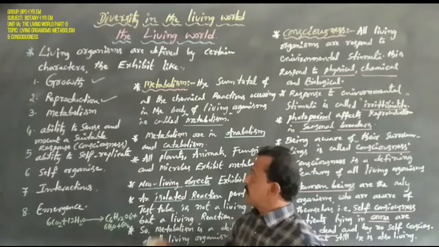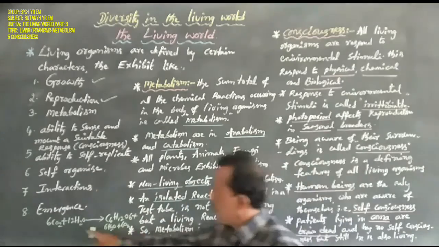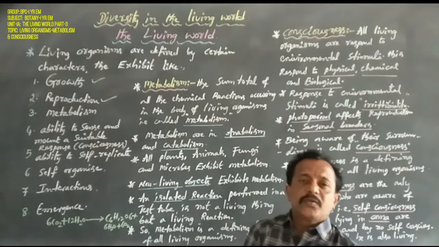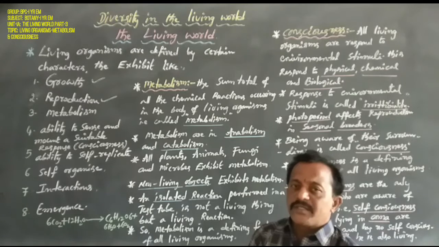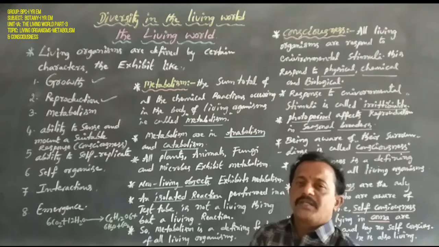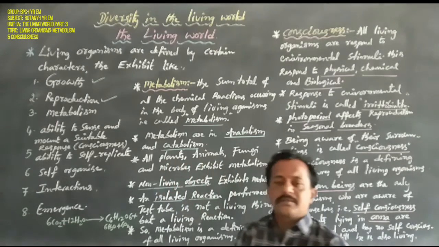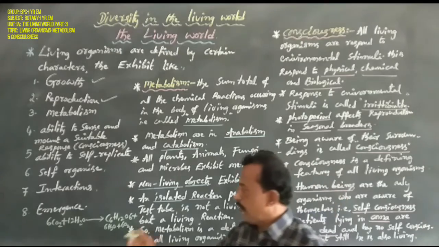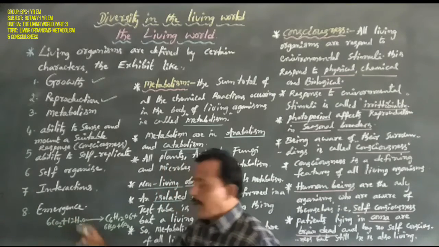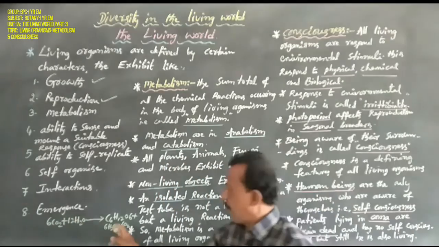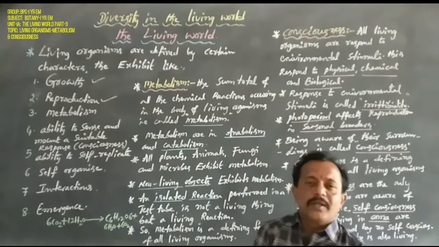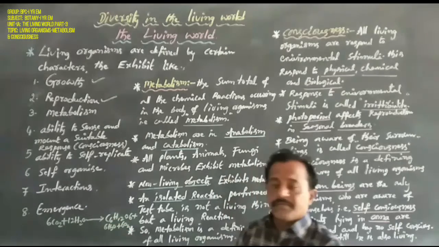Okay, so anabolism, the best example here is photosynthesis. In the presence of sunlight, two raw materials or two simple molecules are utilized to form one larger molecule, that is carbohydrate.